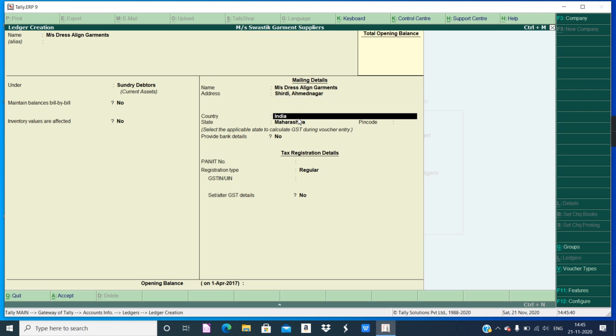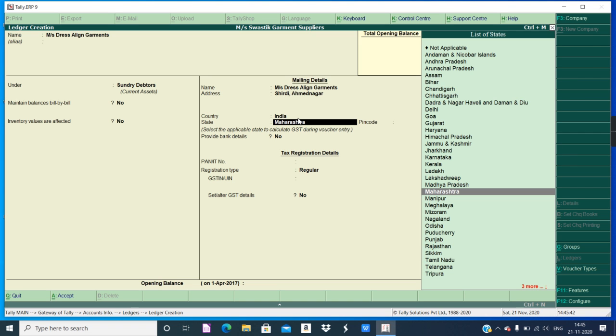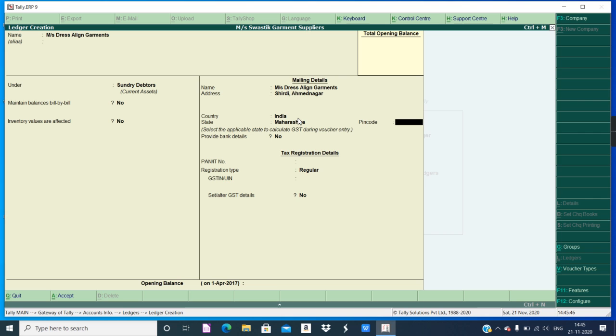All right. Any other detail? No. Directly in code, that is 423107. Done. Control A to save all the entries. Okay, so four ledgers we have created till now.